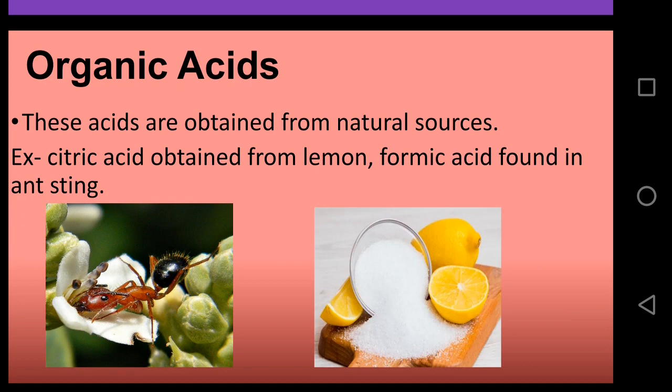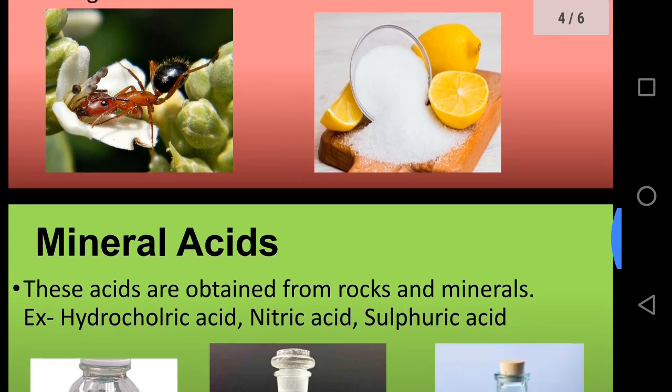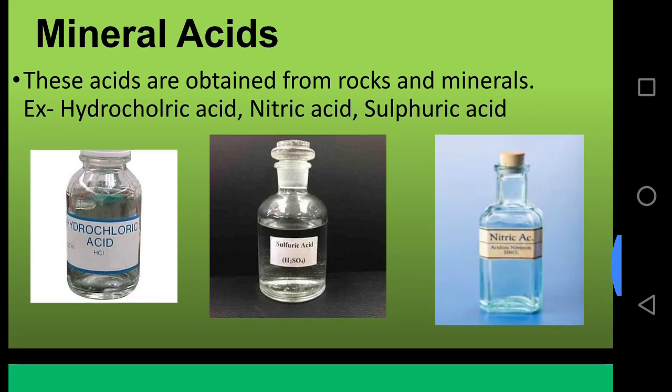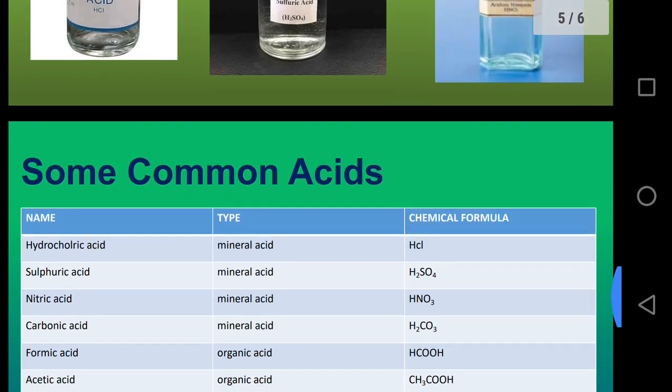And the second one is mineral acids. These acids are obtained from rocks and minerals. For example, hydrochloric acid, the chemical formula is HCl, nitric acid, HNO3, sulfuric acid, H2SO4. You see the chart for other common acids.